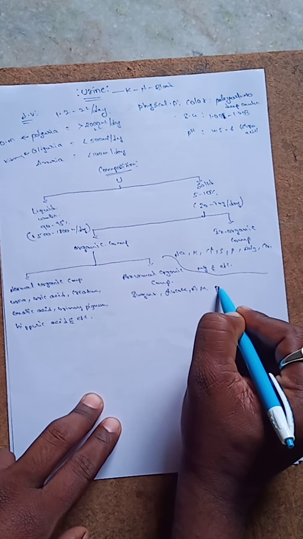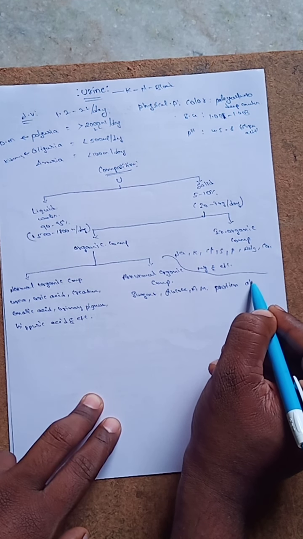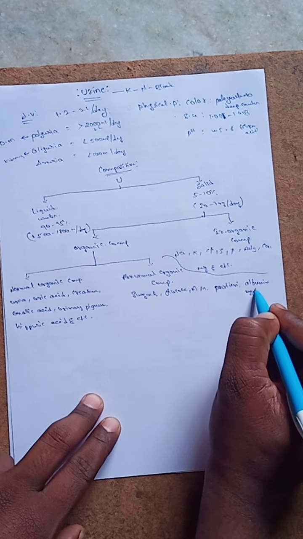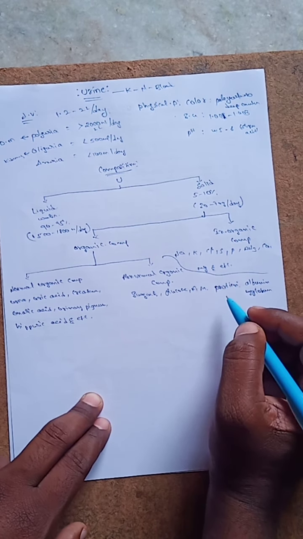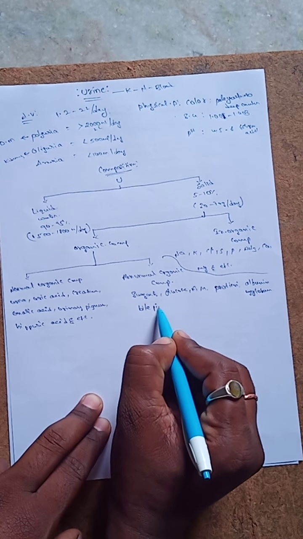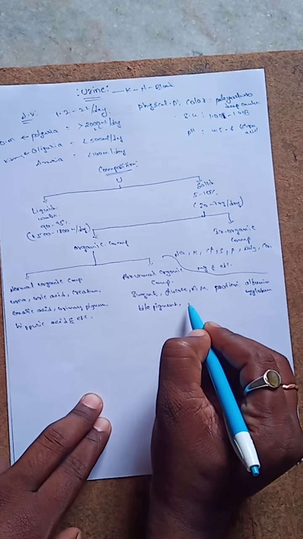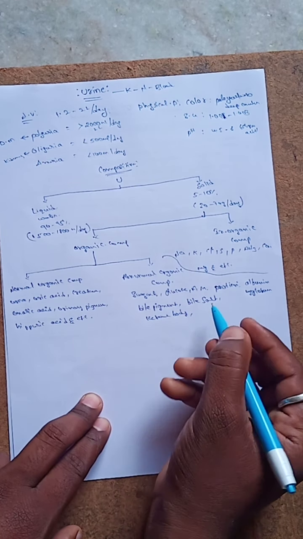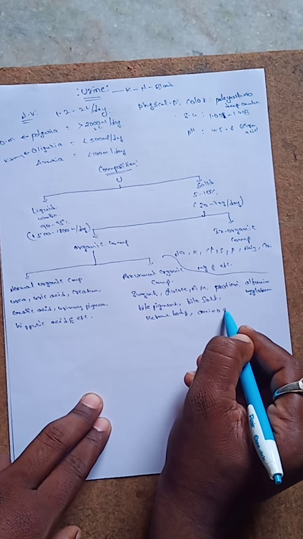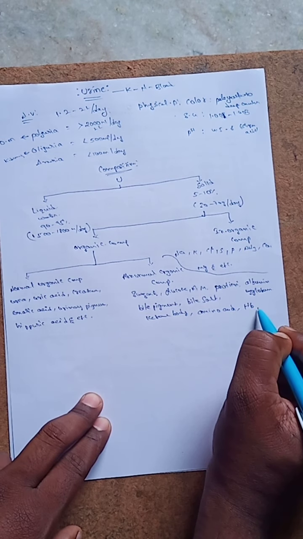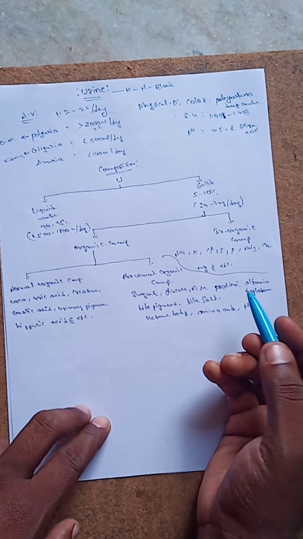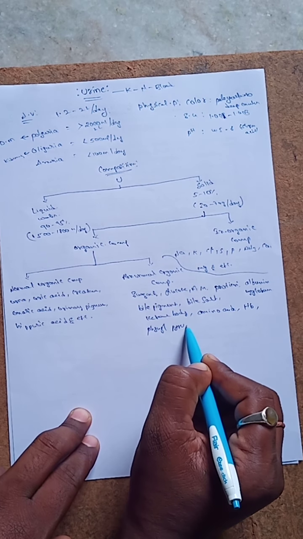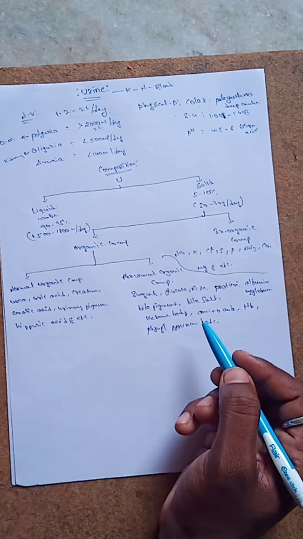The next one is proteins, for example albumin and myoglobin. Then bile pigments, bile salts, ketone bodies, amino acids, hemoglobin, and phenylpyruvate, and so on. So this is the composition of urine.